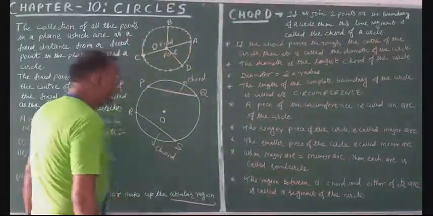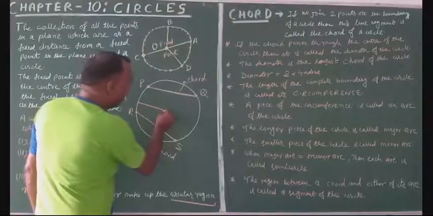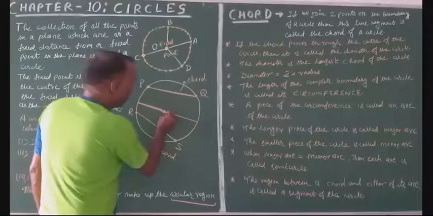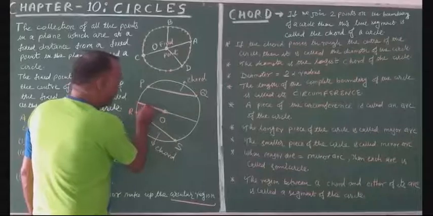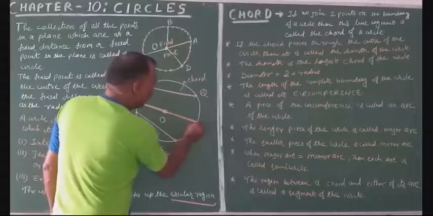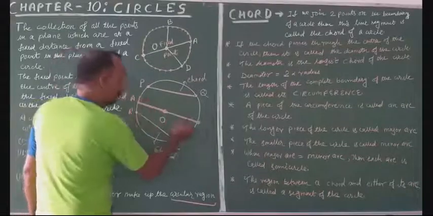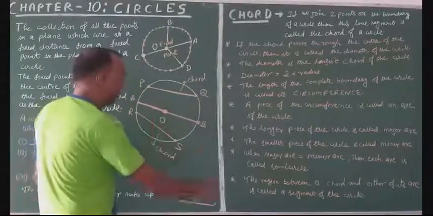One important condition is there. If the chord passes through the center of the circle, here was the center of the circle, then it is called the diameter.